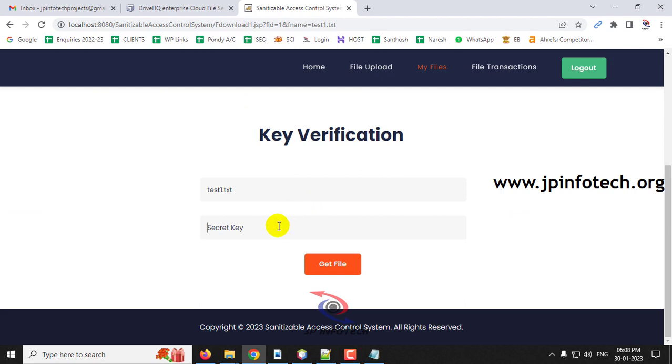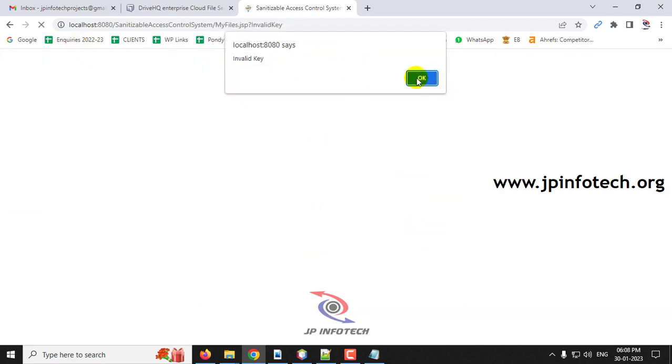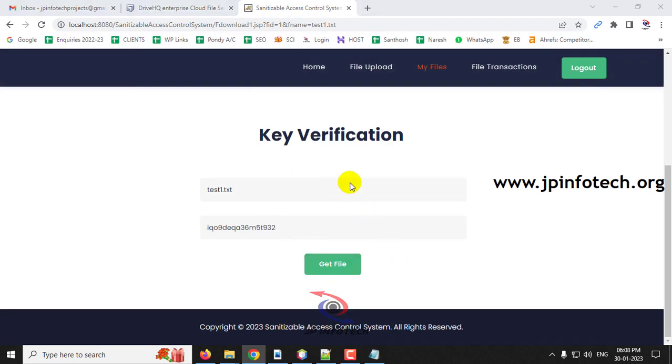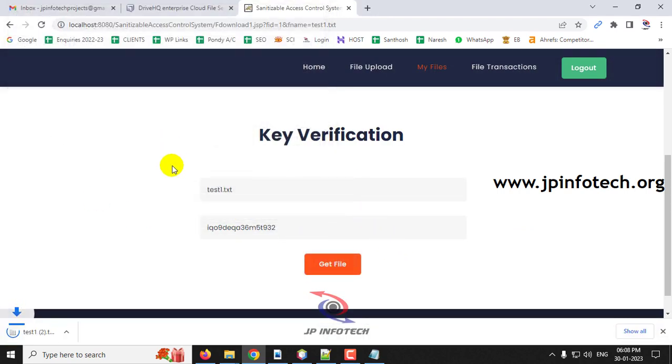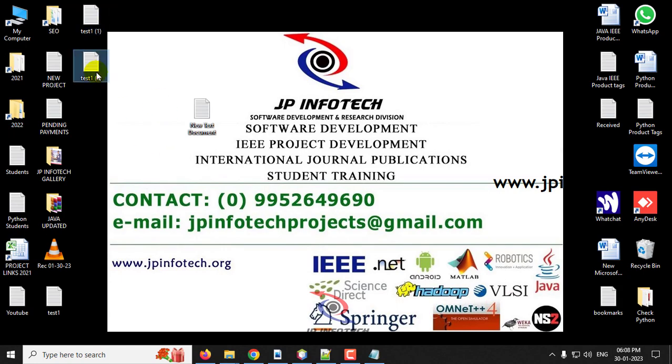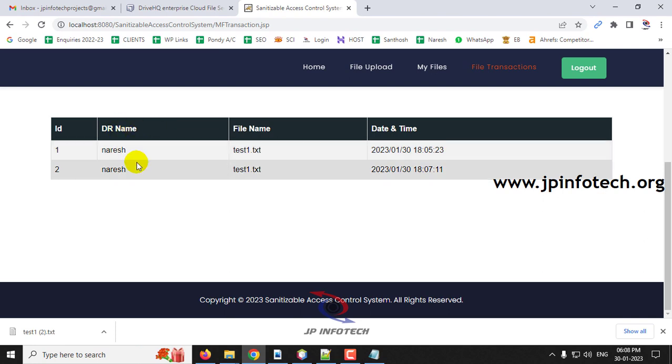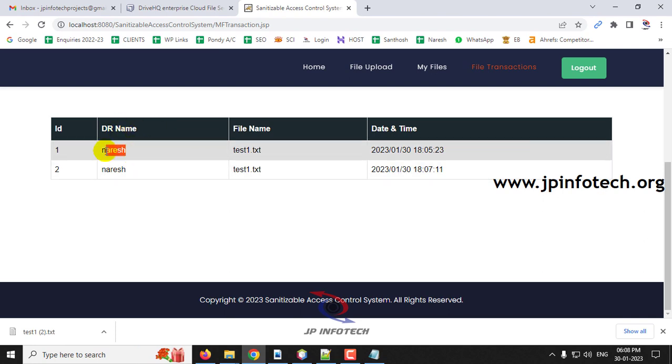Even if they give a wrong key, you can see it shows invalid key. So only if the data owner gives the correct secret key can they download their own file, to give more security on the files. And if you go to the file transaction, you can see the data receivers, all the people who have accessed their files. You can see the data owner Naresh here, the date and time, and the file name that he has accessed of the data user.